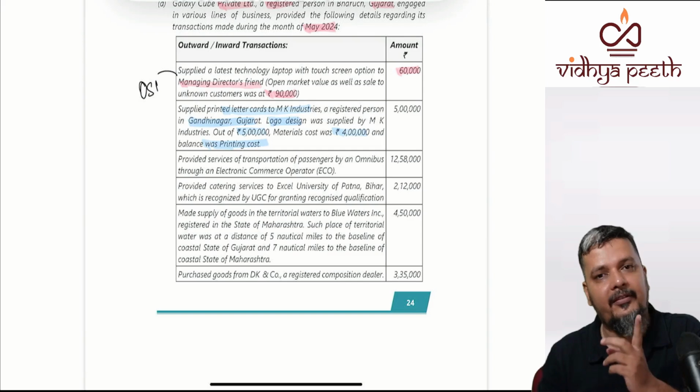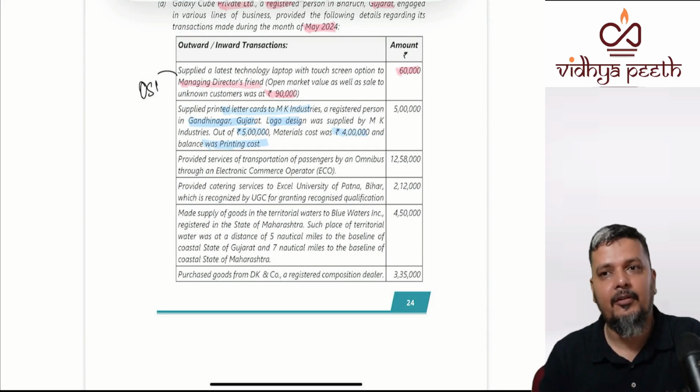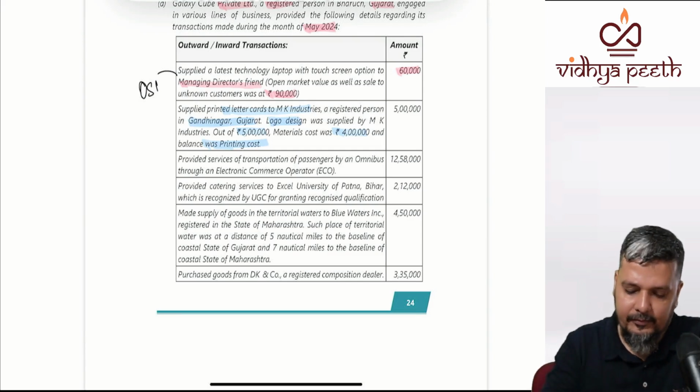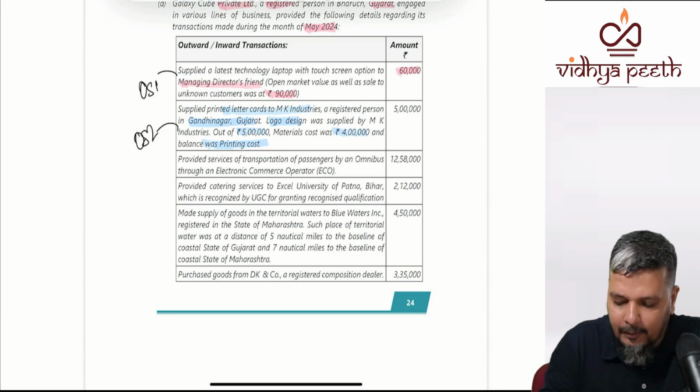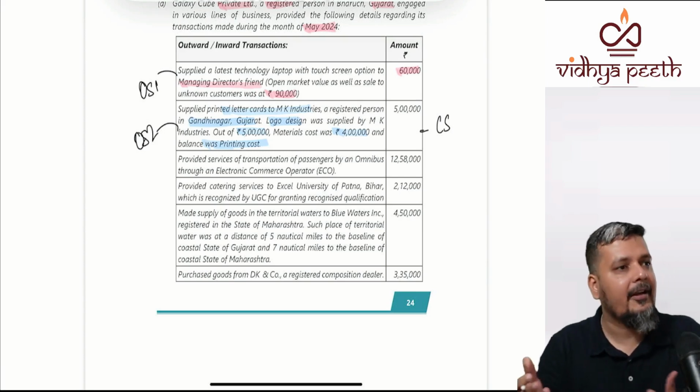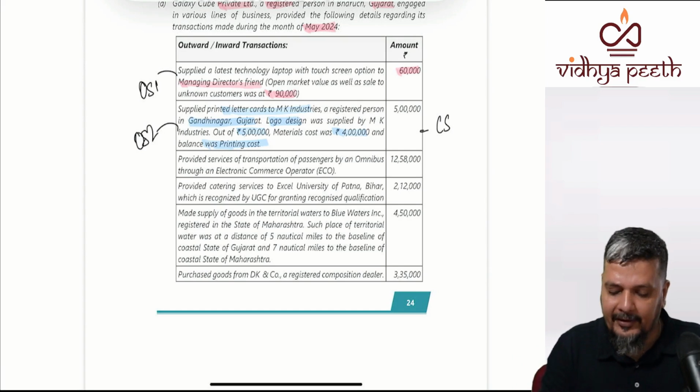Now please tell me, is this a composite supply or not? First, this is another outward supply. Is it a composite supply? Yes. In the printing industry, paper and printing will always be naturally bundled. Which is the principal supply?